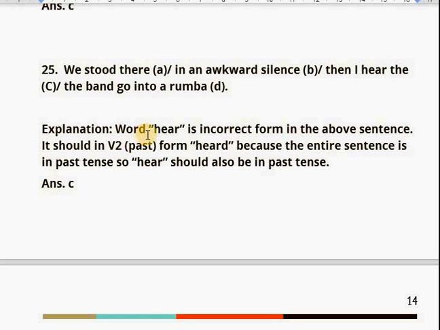You can see the explanation as well. The word "hear" here is an incorrect form in the above sentence. It should be in V2 or second form of the verb, which is the past form, "heard", because the entire sentence is in past tense. So here it should also be in past tense. Your answer is C.